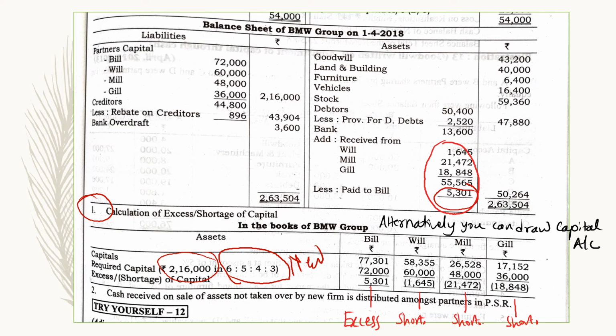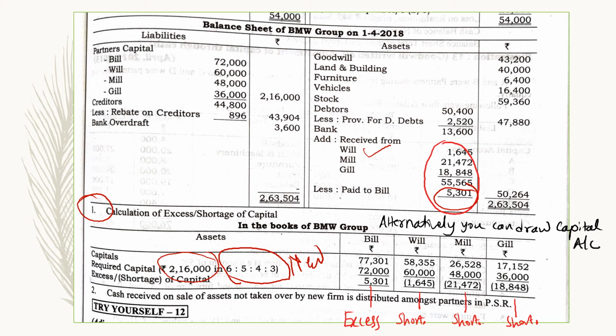Now calculate for Will. Will's capital transferred from the old firm is 58,355, and his required capital is 60,000, which is more than the earlier capital. So there is a shortage of 1,645. Shortage means he has to bring cash into the new firm. So how much cash is he going to bring? 1,645, which is shown in the balance sheet. It is added to the bank account.